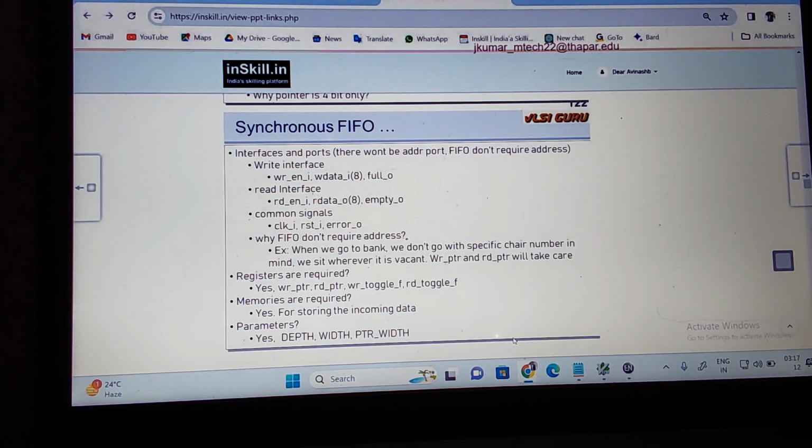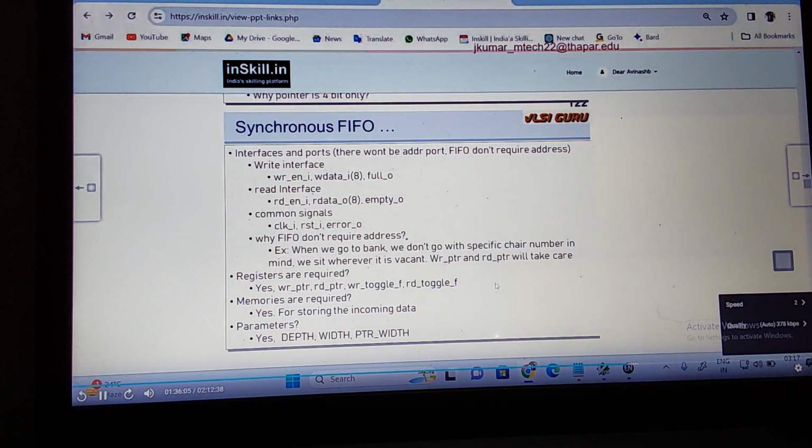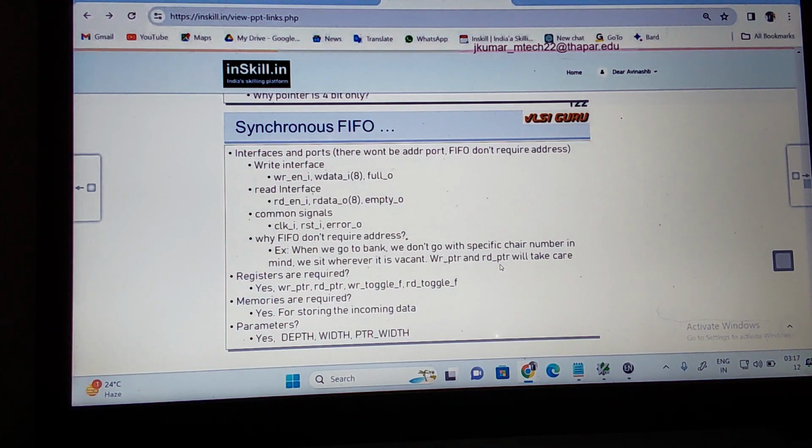Can you imagine what the common signals are? Common signals: clock, reset, error, write enable, write error, read error. This is common. Now talking about the write interface, write enable is the input, write data is input based upon the width. Then the output is full. If full is equal to 1, the FIFO is full. Then with respect to the read interface, read enable, read data is output, and empty is the output.